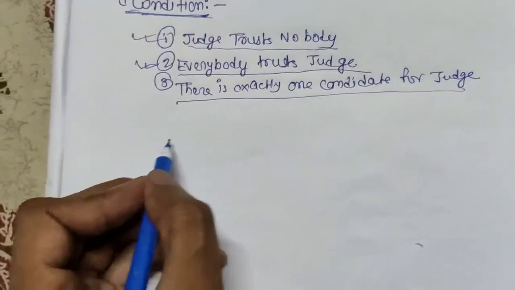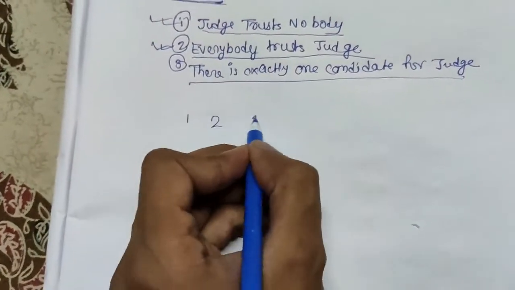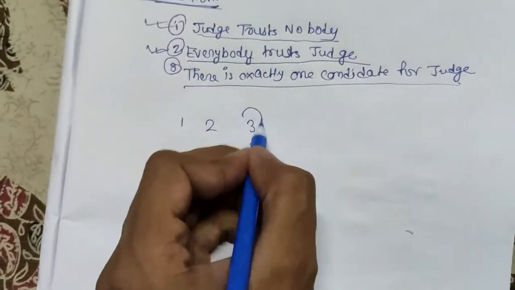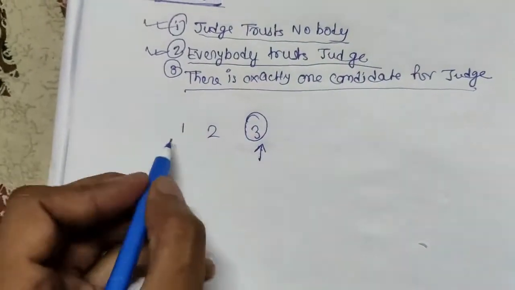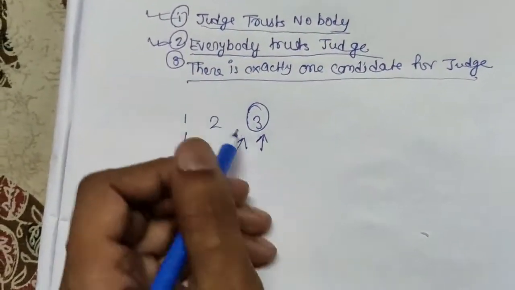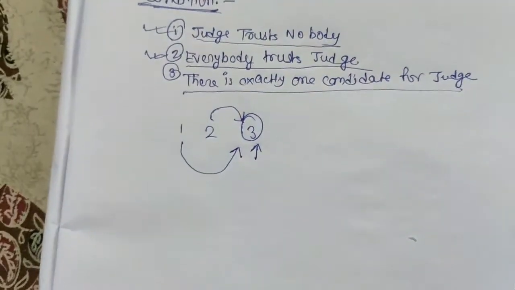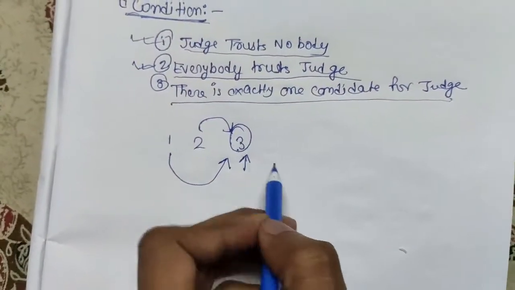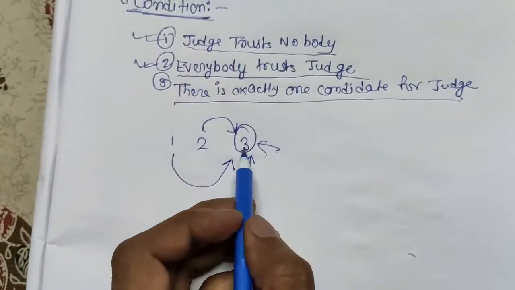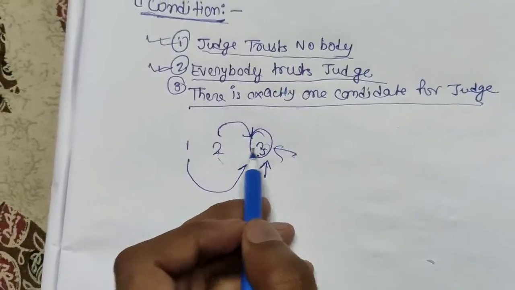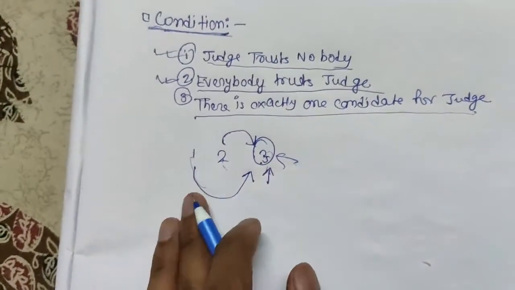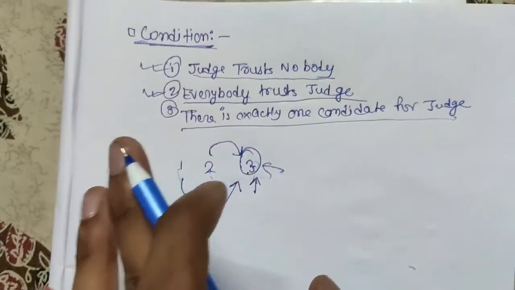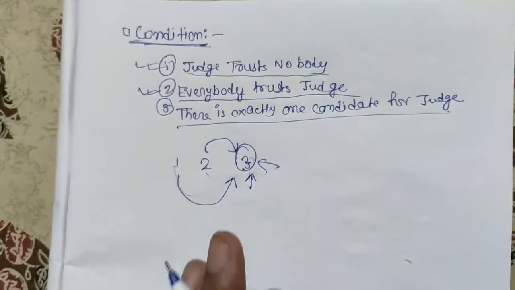Suppose there are 3 persons and suppose 3 is the judge. In this case 1 will trust the judge, 2 will trust 3 because 3 is the judge, but 3 will trust only 3. 3 cannot trust 2 and 3 cannot trust 1. So this is the basic condition, and based upon this condition we are going to solve this problem.